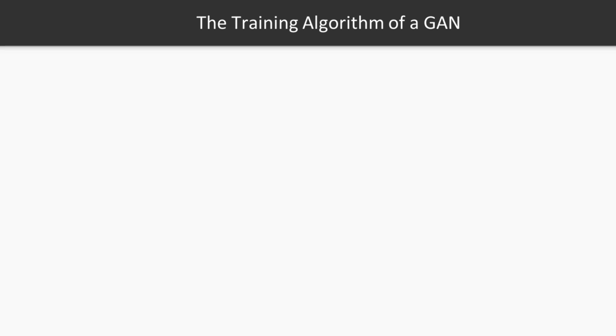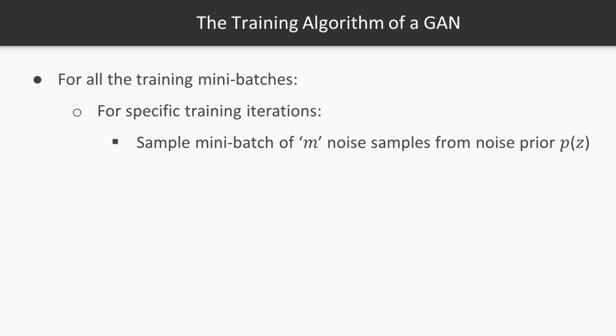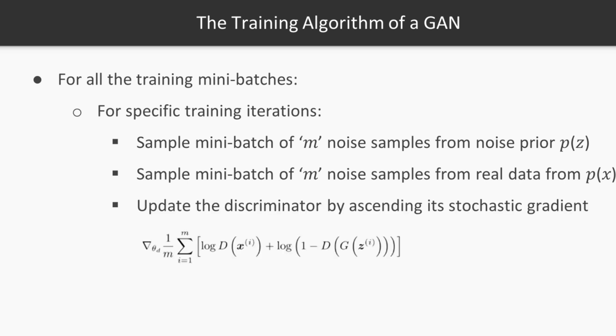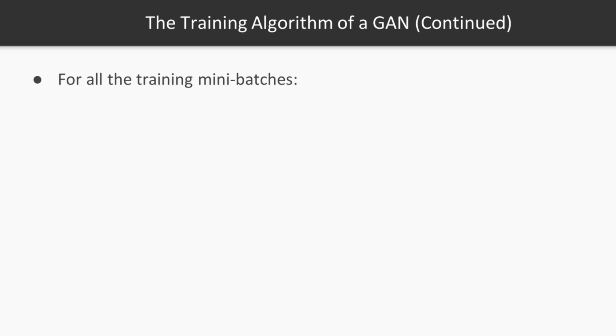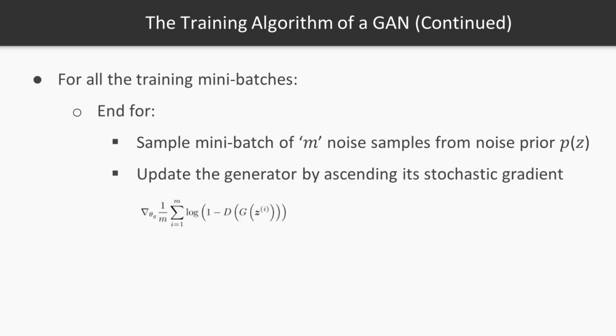The training algorithm of a GAN is given here. We consider a specific number of iterations, and for all training mini batches, we go through all iterations. In each iteration, we sample a mini batch of M noise samples from the noise prior P(Z). We must also sample a mini batch of M samples from real data from P(X). We must update the discriminator by ascending its stochastic gradient, as you can see here in the first formula. Then, after all of the iterations are done, for each mini batch, we must sample a mini batch of M noise samples from the noise prior P(Z) and update the generator by ascending its stochastic gradient, as the second formula suggests.